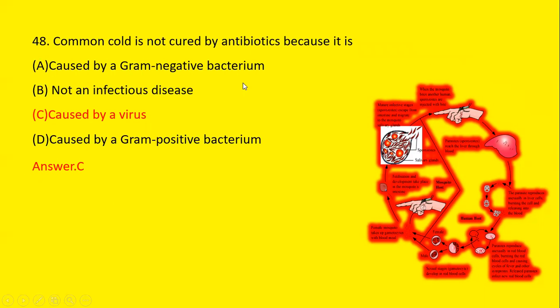Next question is, common cold is not cured by antibiotics because it is caused by gram-negative bacterium. It is not an infectious disease. It is caused by virus and it is caused by gram-positive bacterium. So we know that common cold is caused by a virus. So antibiotics are not effective against virus because antibiotics are mostly effective against a bacterial disease because they block a particular biochemical pathway, but they cannot block the pathway of the virus.